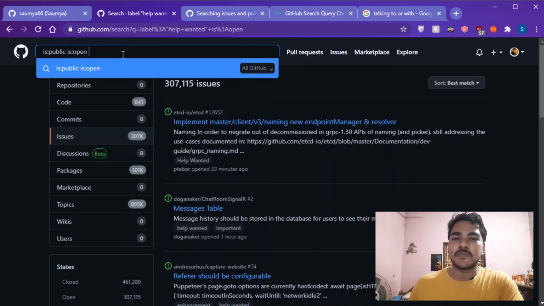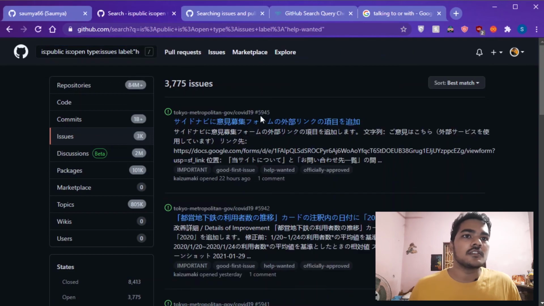And you also set the type to issue, so it will show you only issues, and it will also filter by labels. So let me filter by the label help-wanted. I guess there's a hyphen here, and it will filter all of these by that.